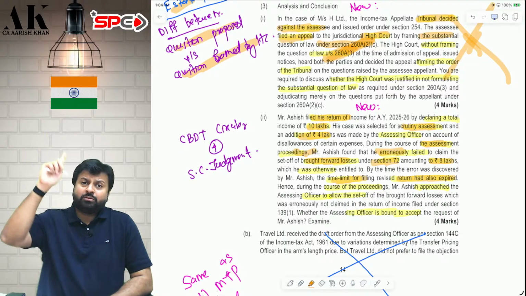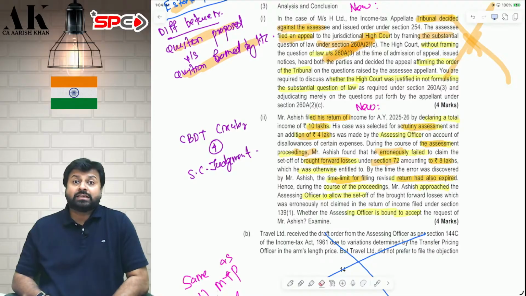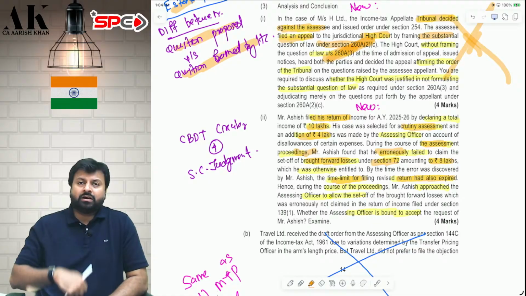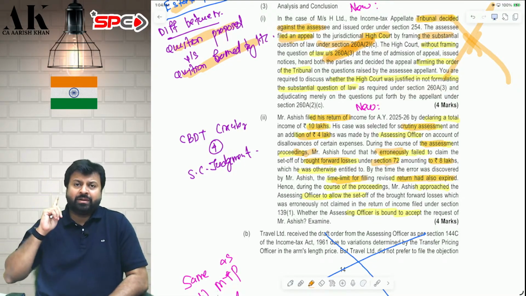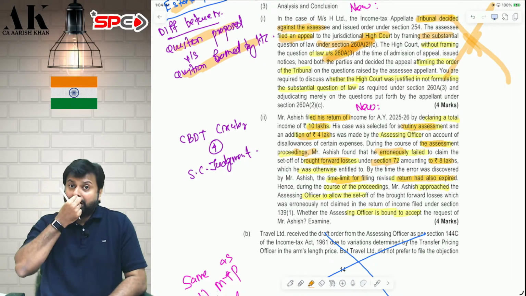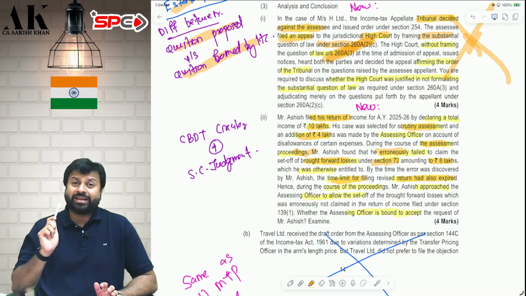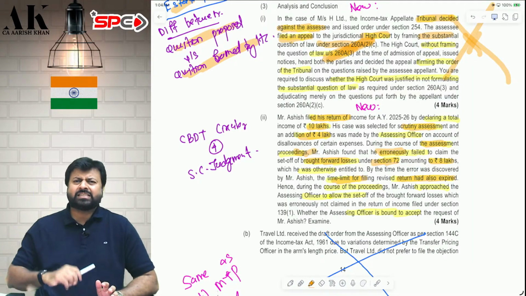One is a Supreme Court judgment of 1985 and one is a CBDT circular of 1955, which says that the duty of every assessing officer is to compute correct total income. And if any assessee has failed to claim any losses, then it is the duty of the assessing officer to allow that loss and give that as a deduction. The objective of the assessing officer is to make correct assessment and to help assessee, particularly in claiming deductions, claiming losses, claiming benefits. You have to assist the assessee.